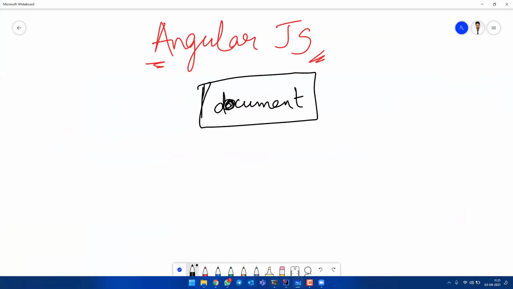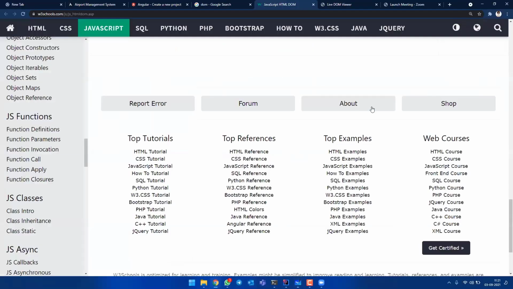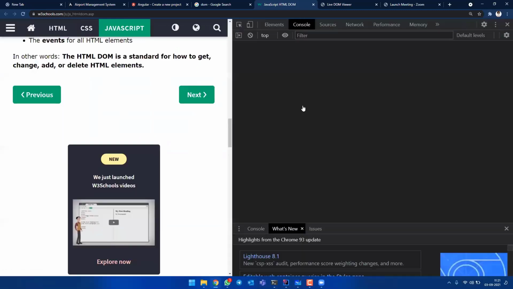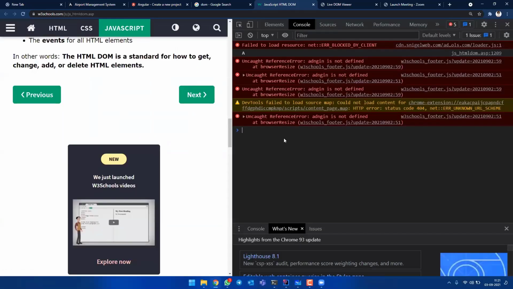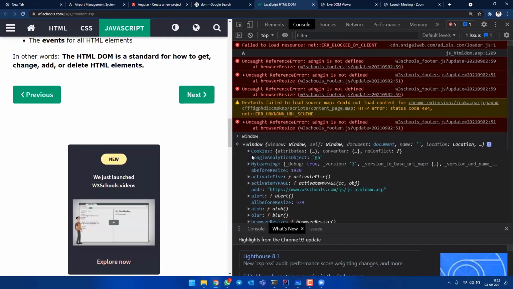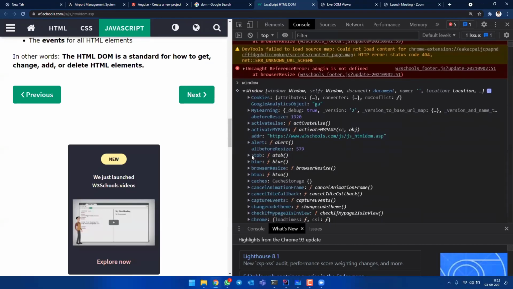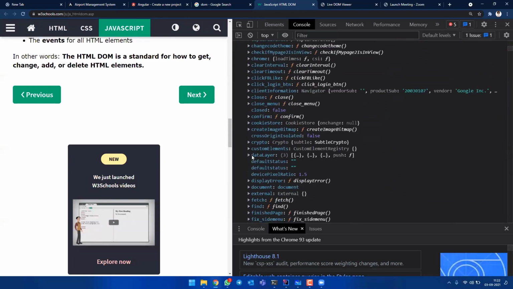And the other important thing I want to show you, since I showed you console, is window. Whenever you press window here, this particular syntax will have all the functions related to an application. If you press window here and click enter, you will get a list of functions: cookies, my learnings, activate, and many other things.